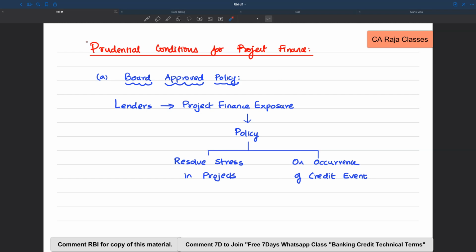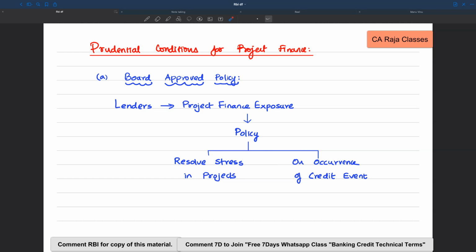This framework prescribes prudential conditions for project finance. What are they? Number 1, it says there should be a board approved policy in place if the lenders are going to give loans for project finance purposes. That is, if the lenders are going to assume project finance exposure, then they should have a board approved policy.